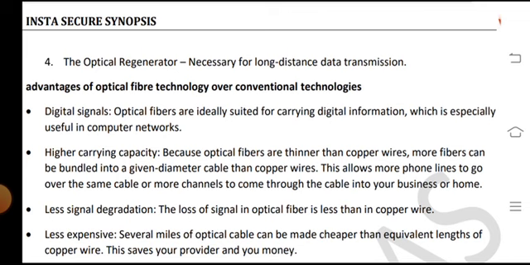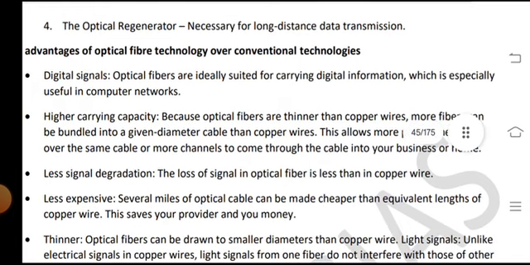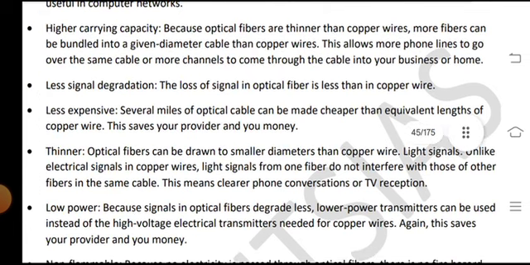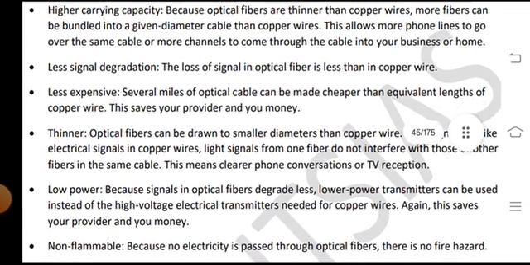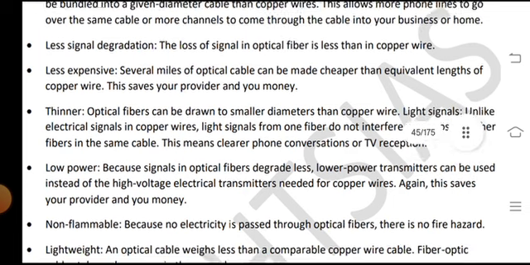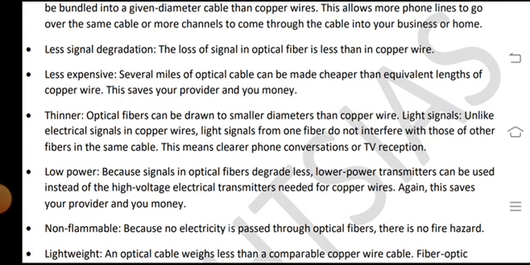Advantages of optical fiber technologies over conventional technologies. Digital signal: optical fibers are ideally suited for carrying digital information, which is especially useful in computer networks. Higher carrying capacity: because optical fibers are thinner than copper wires, more fibers can be bundled into a given diameter cable than copper wires. This allows more phone lines to go over the same cable, or more channels to come through the cable into your business or home.